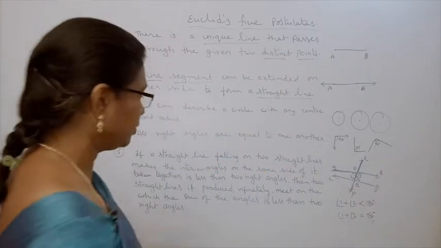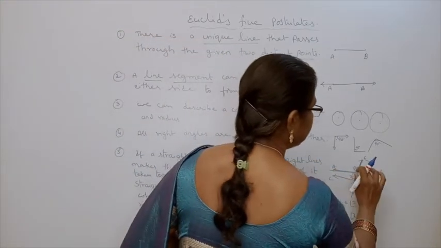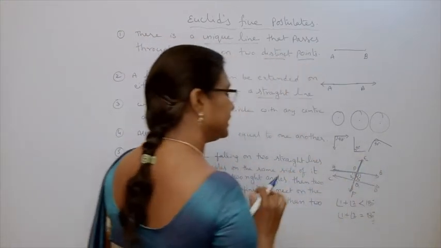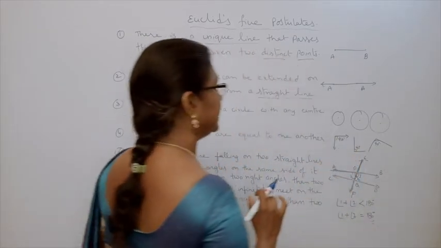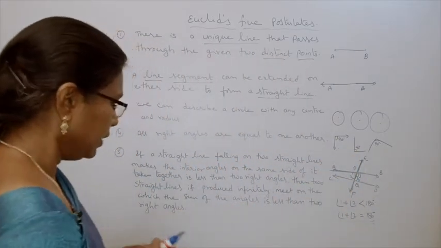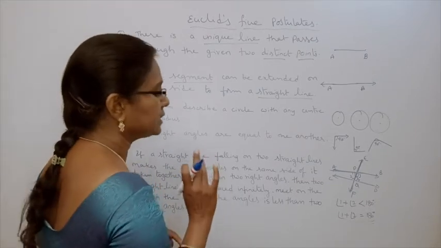But what is the fifth one? If a line falls on two straight lines and their interior angle sum is less than 180, those two lines will meet somewhere if you produce them infinitely.